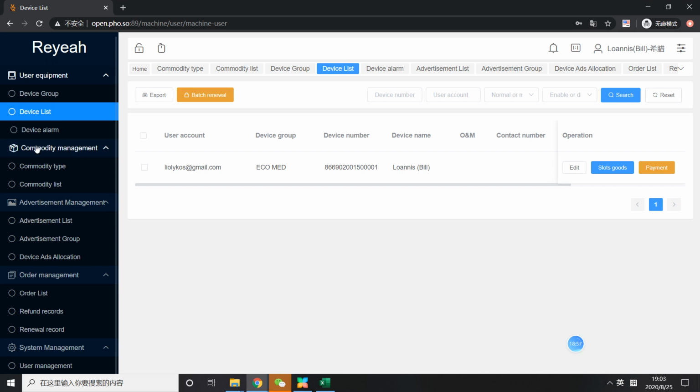Until you finish the commodity setting and device setting, then the machine can run.